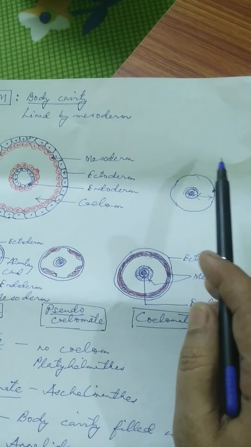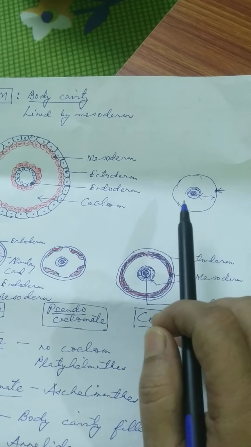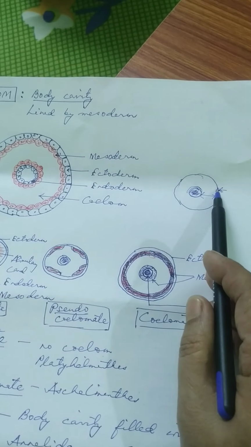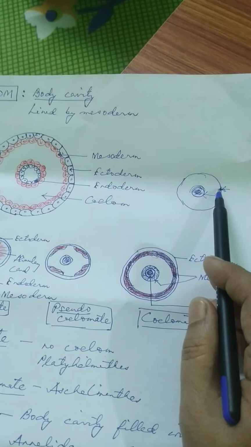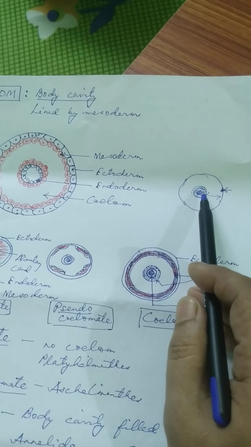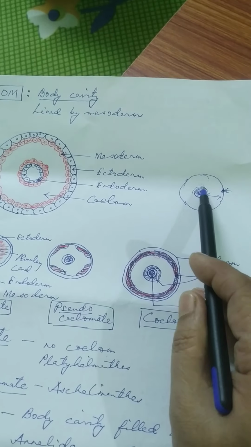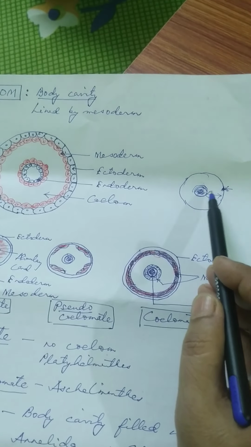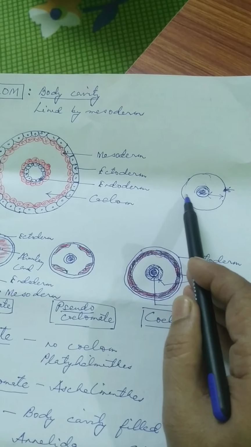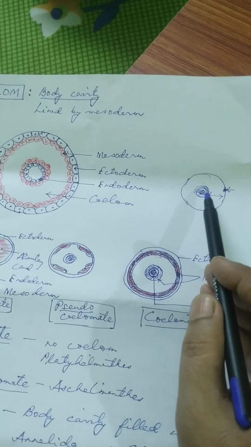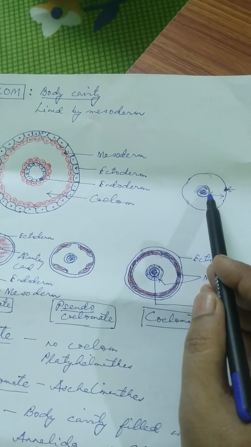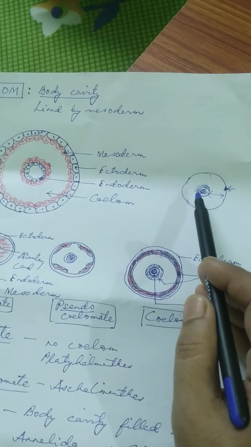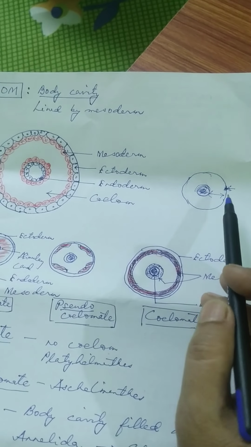Okay, now this is what? This is a section of an organism. This is known as the body wall, and this one constitutes what? Alimentary canal. So this space between the body wall and the alimentary canal, this is called what? This is called the coelom. Okay, so this cavity, it is called the coelom.